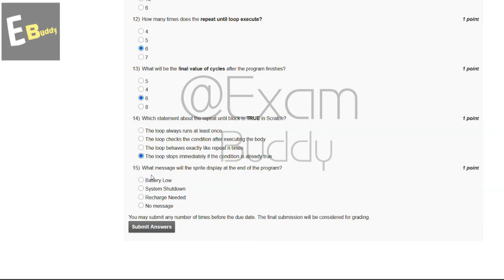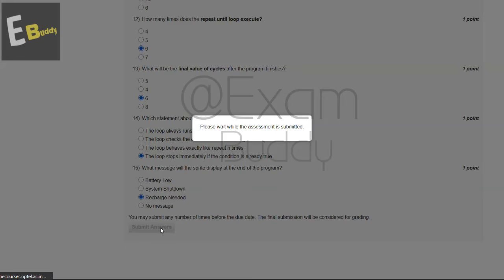Now the 15th question is, what message will the sprite display at the end of the program? So these are the options, and the answer of our 15th question is C. Recharge needed. Now submit your answer.